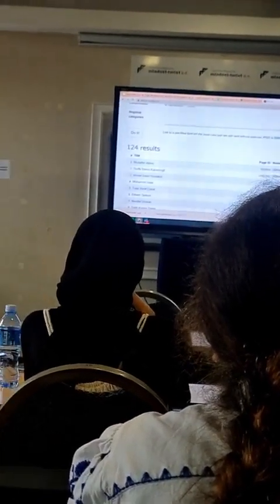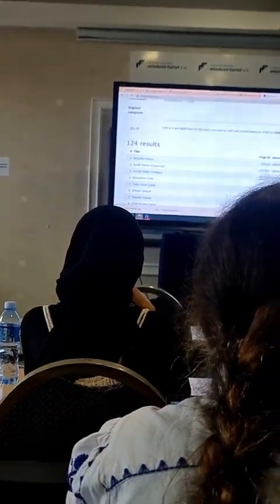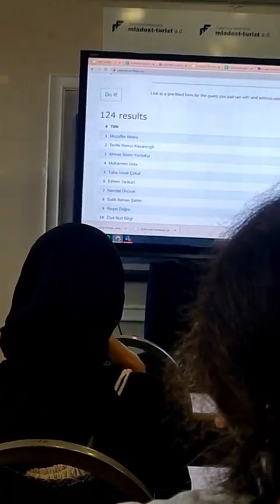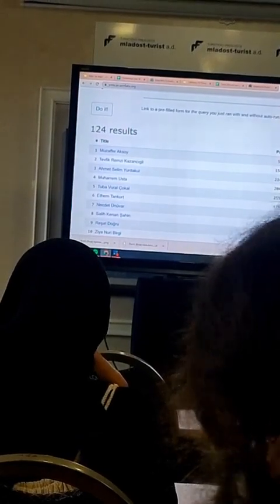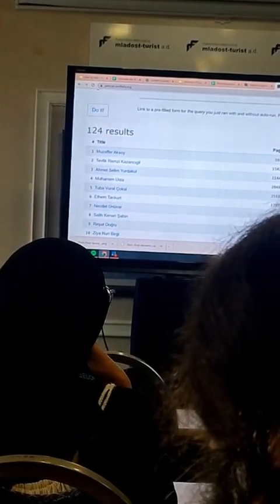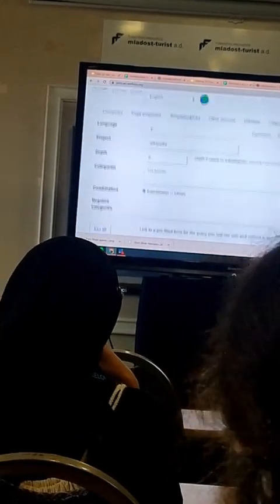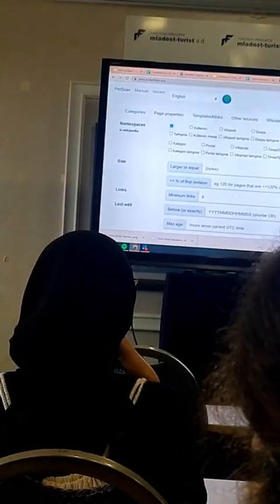As you can see, you can look at their sizes here: 4872, 4732. This is it. It's just page properties, and here smaller or equal to 5,000. Clear? Thank you.